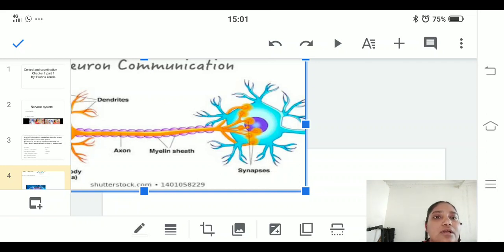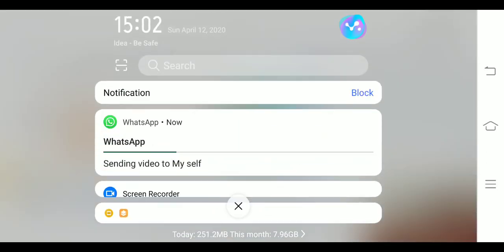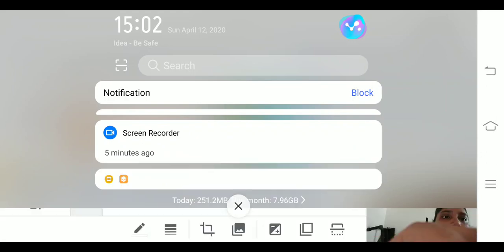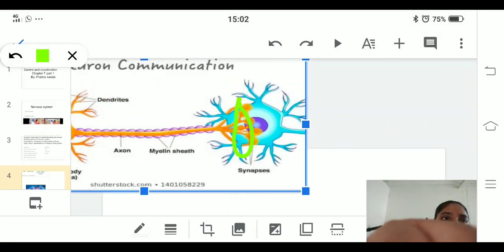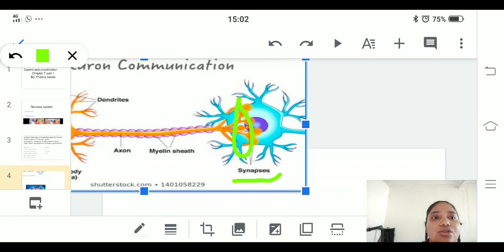Before it passes the message to the next nerve, there is a gap between the nerve ending of one neuron, the orange part, and the start of the next dendrite. We call this gap a synapse. A chemical reaction takes place here, and the message from one neuron is passed on to the next neuron.